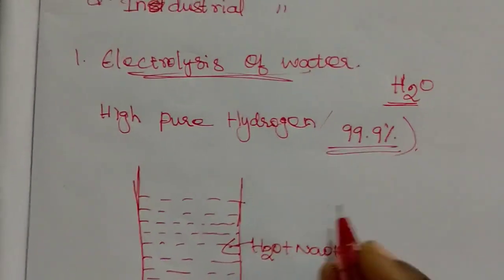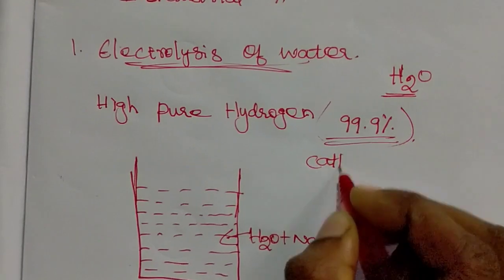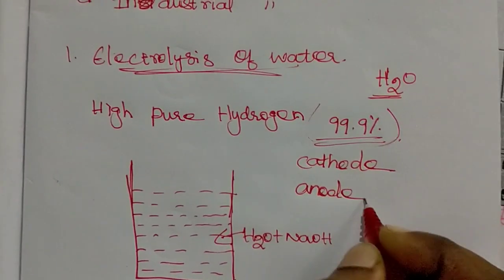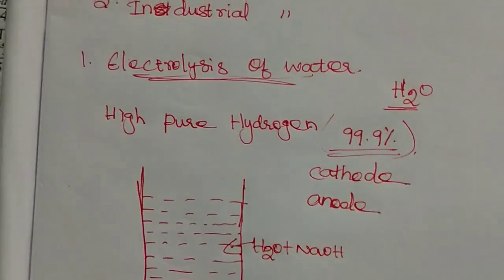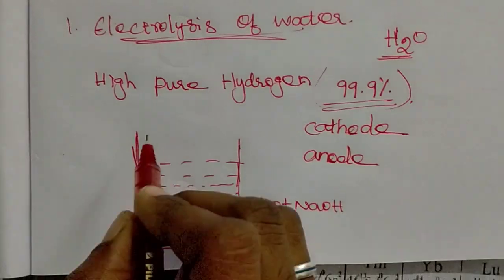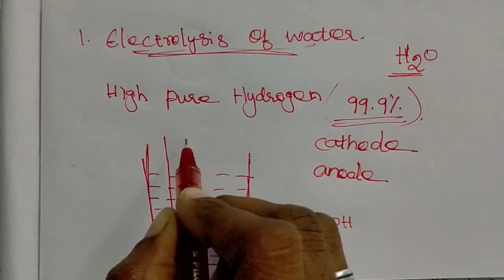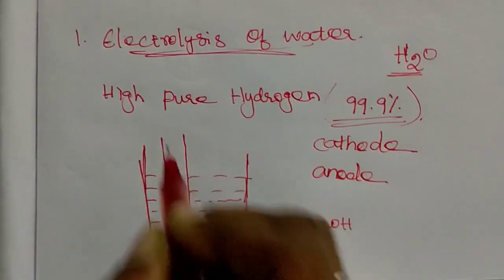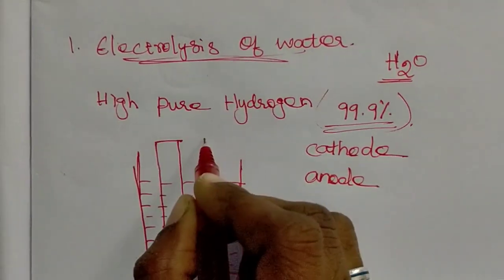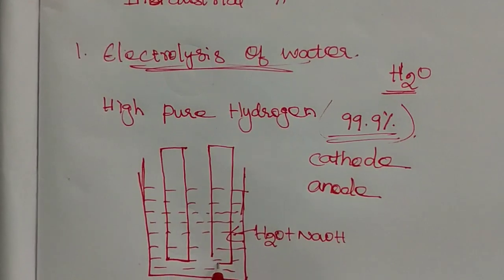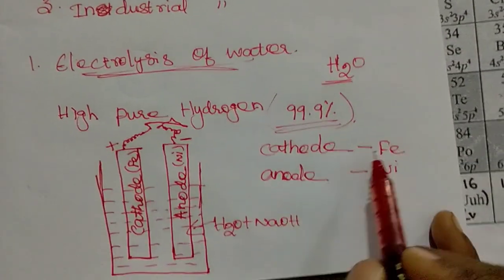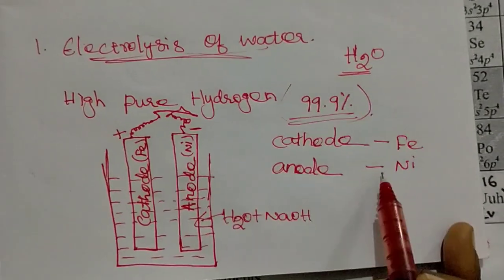Then we need one cathode and one anode for passing current through this electrolyte. So put one cathode and another one anode. Cathode as iron, anode as nickel.